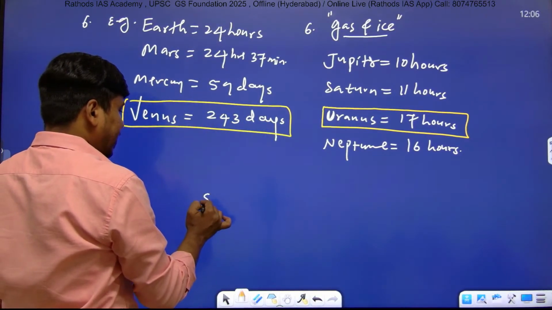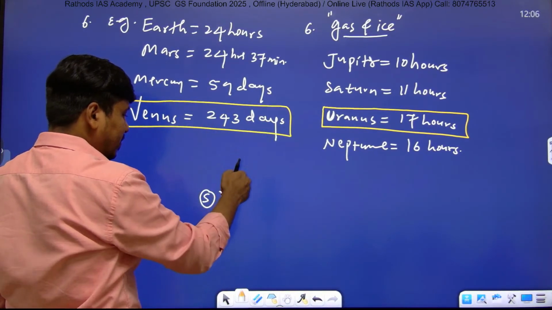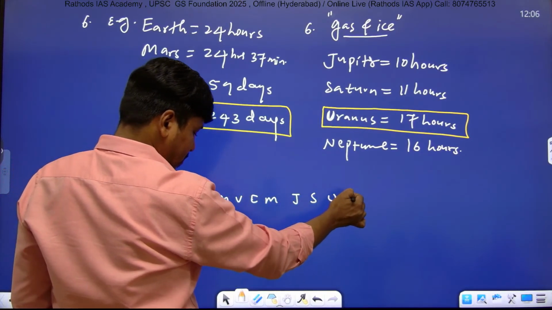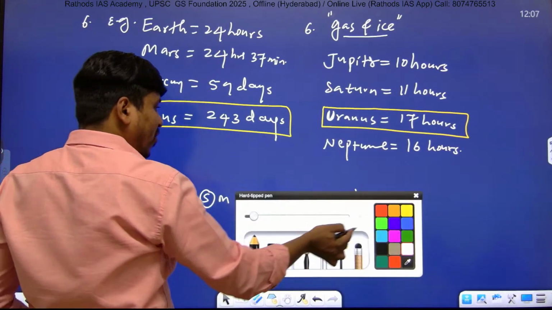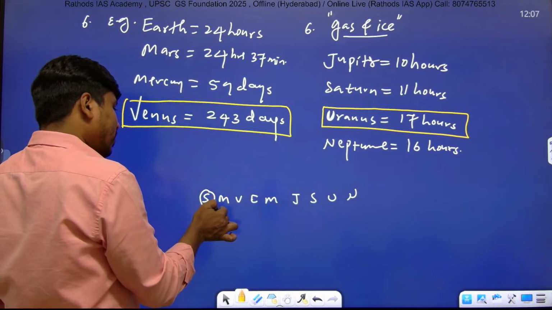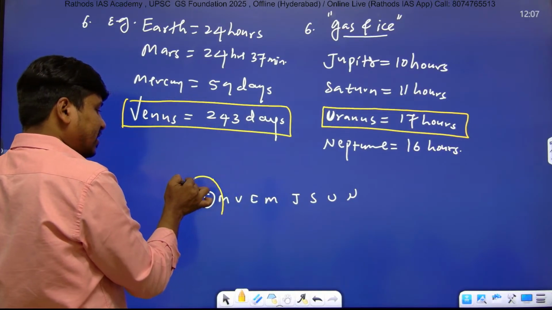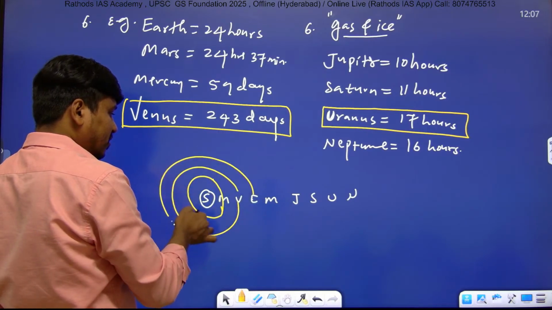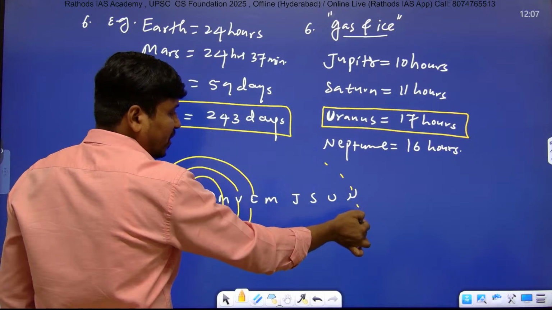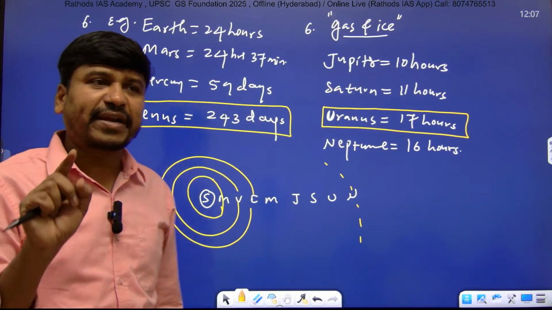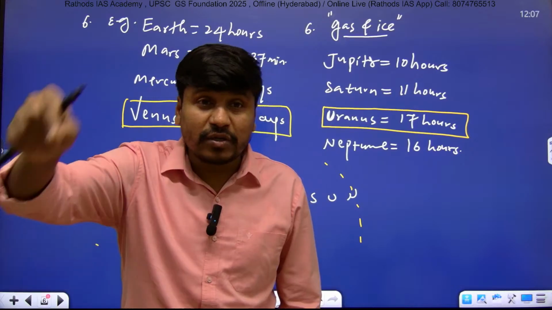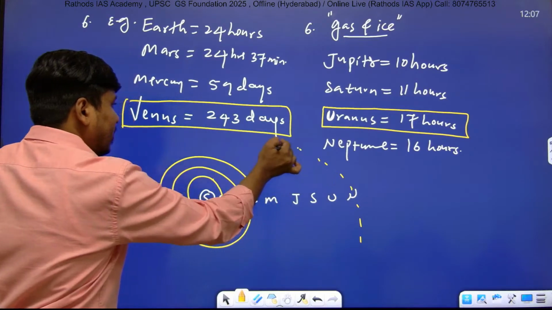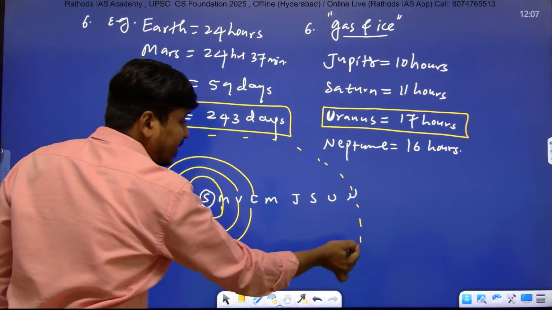Just listen. If you take it as the sun, so Mercury, Venus, Earth, Mars, Jupiter, Saturn, Uranus, Neptune. Among these planets, Mercury will take the least time to complete one revolution because it's very close to the sun. Then Venus, then Earth, and the maximum time is taken by Neptune. Neptune takes maximum time to complete one revolution, because it revolves around the sun and it is very far from the sun.